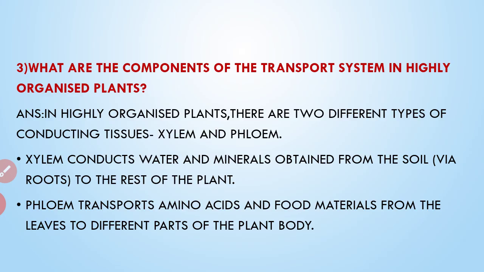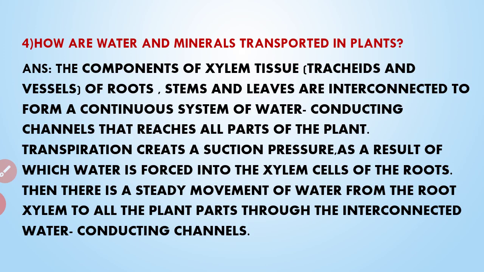The next one, what are the components of the transport system in highly organized plants? So this we already discussed. In highly organized plants, there are two different types of conducting tissues. They are xylem and phloem. Xylem conducts water and minerals obtained from the soil to the rest of the plant. Phloem transports amino acids and food materials from the leaves to different parts of the plant body. So mainly there are two types of conducting tissues, xylem and phloem. Xylem conducts water and phloem conducts food.